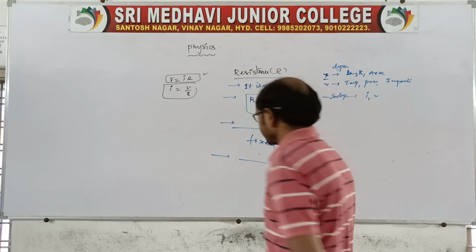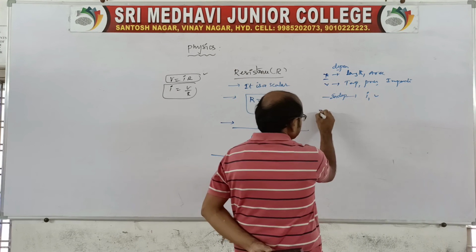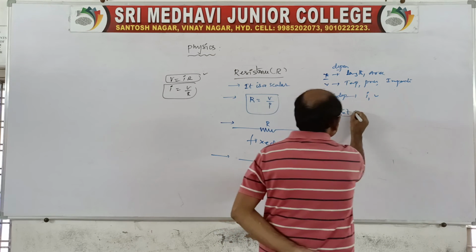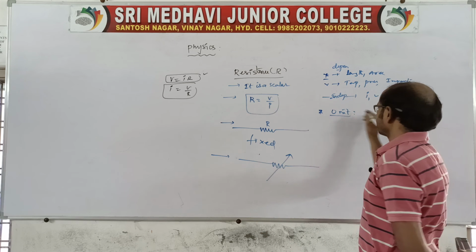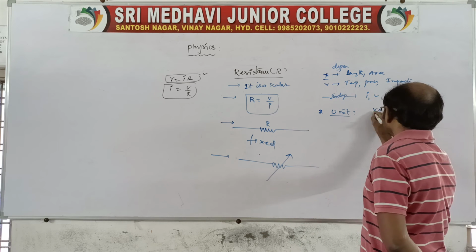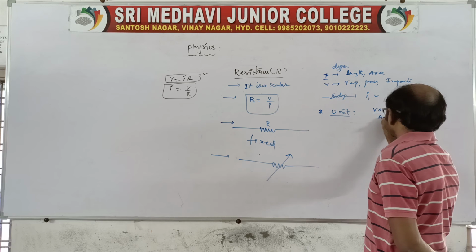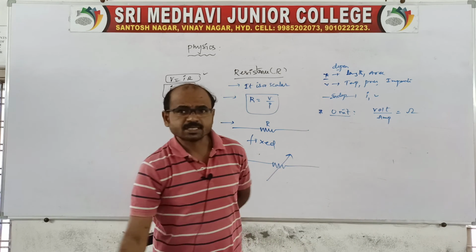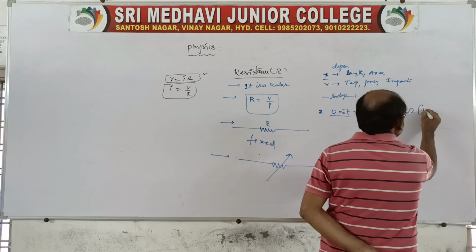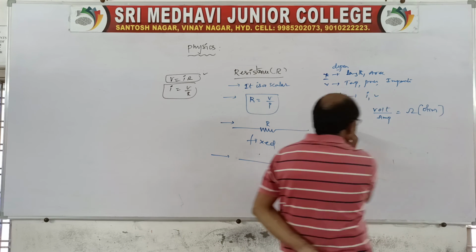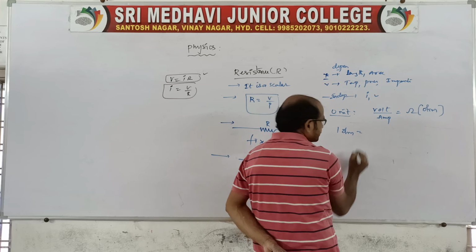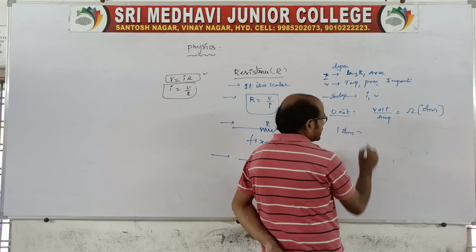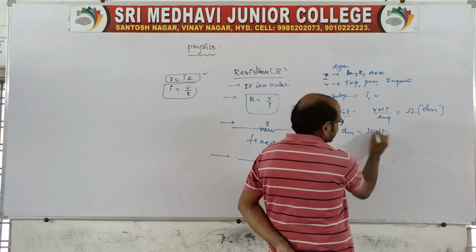Now coming to the next one, units. Of course we should know units. Potential difference we know is usually measured in volt. Current is measured in ampere, right? The unit of resistance we call ohm. So 1 ohm is defined as 1 volt by 1 ampere.